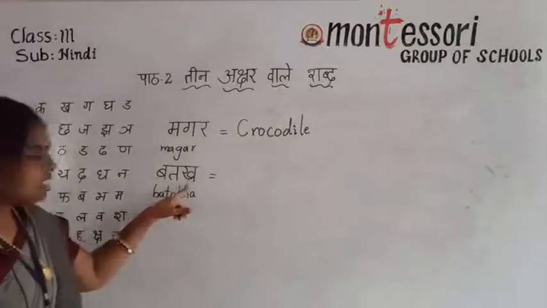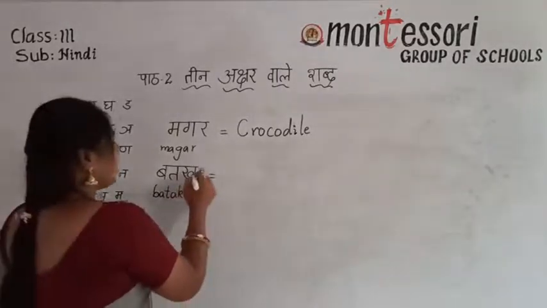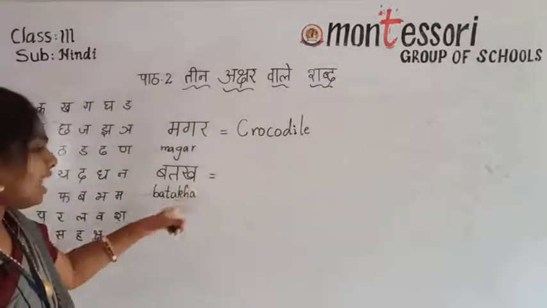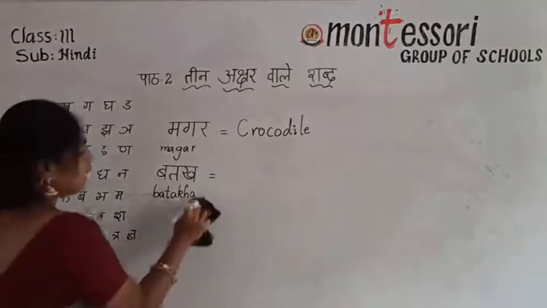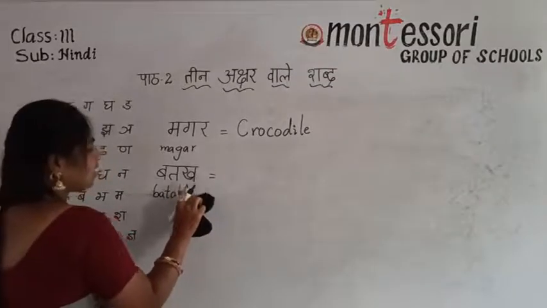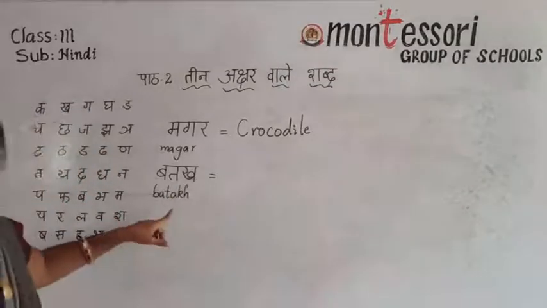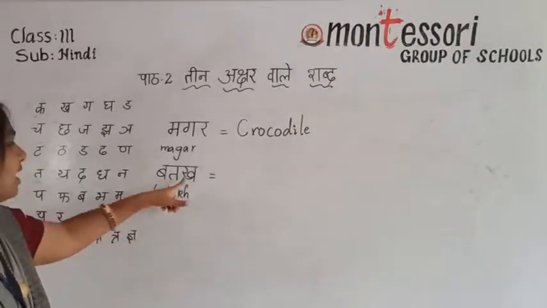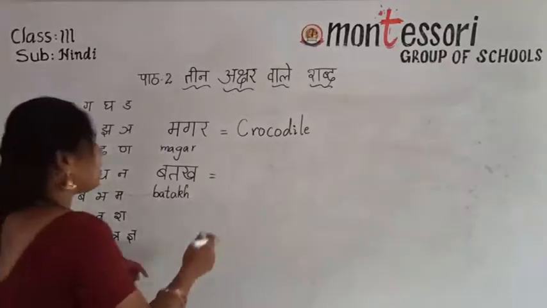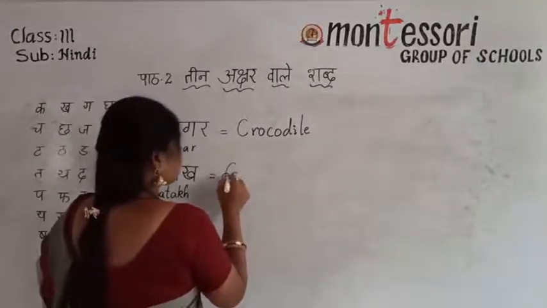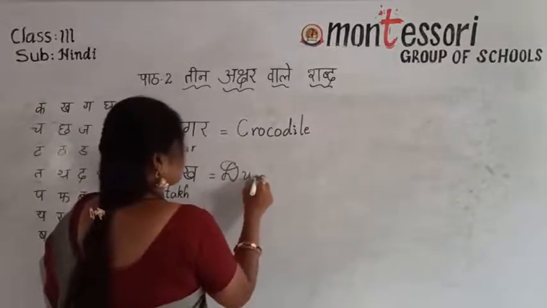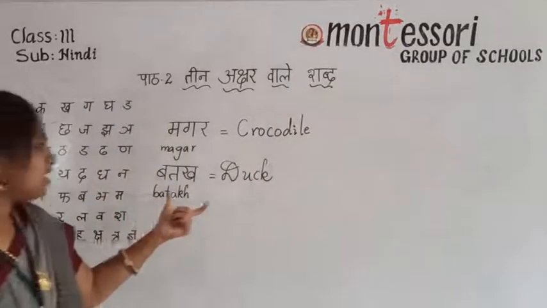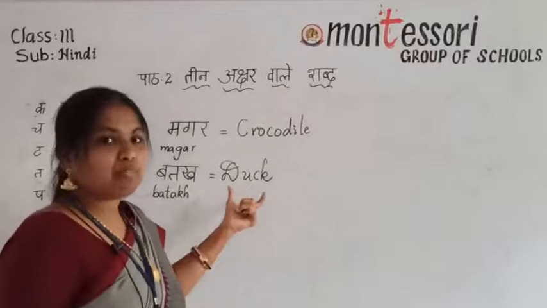I told you what we have to do with the last letter. We have to take that letter with a halant. What will happen? The a sound will go away. Then what is the word in Hindi? Batak. Batak means duck.